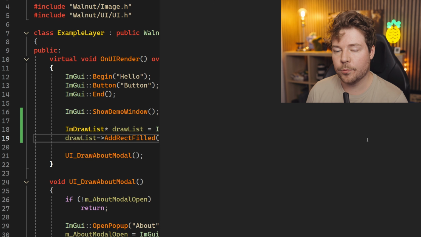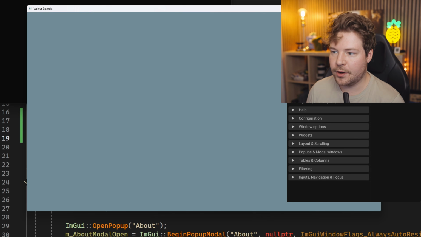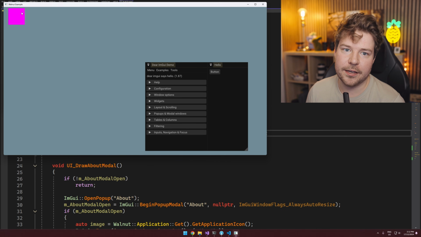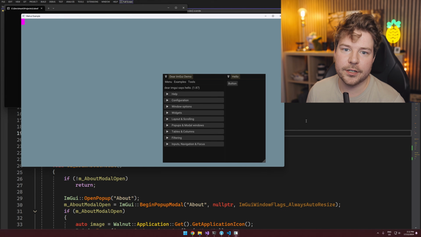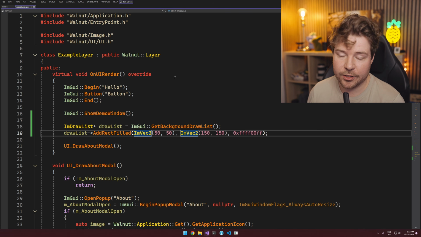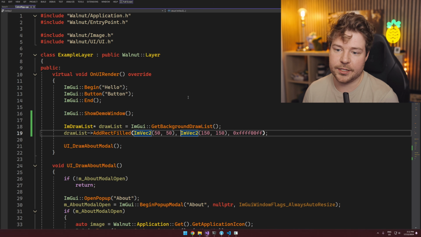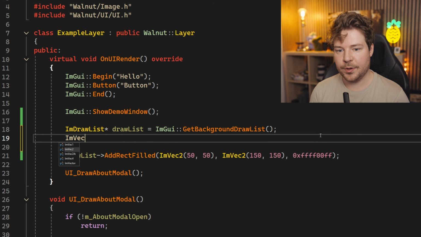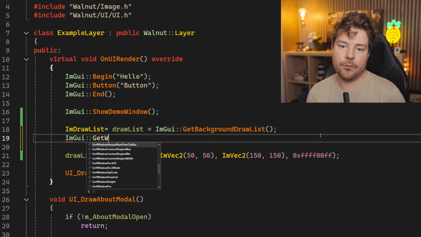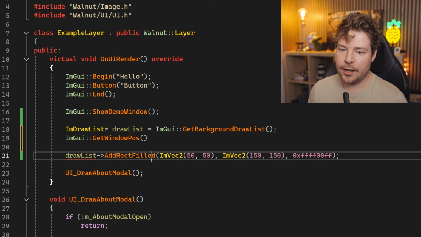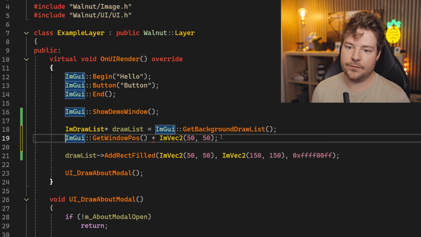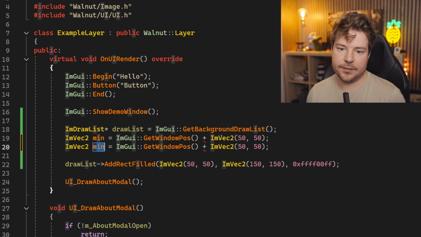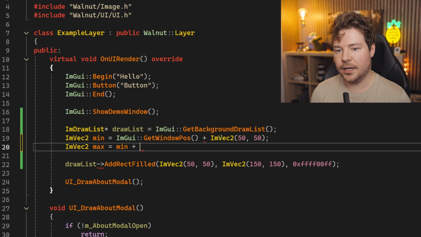So let's have a look at what that creates, because we should see some kind of rectangle. Now, the interesting thing in general with ImGui is we do see a rectangle, but it's literally at the coordinate 50, 50 of our monitor, not local to the window, which is pretty crazy at first glance. So what we need to do instead is offset it by where the window is. We can do ImGui get window position, which is a vec2, and to that we can add this, for example. Then this ImVec2 is our min, and our max will simply be our min plus this.